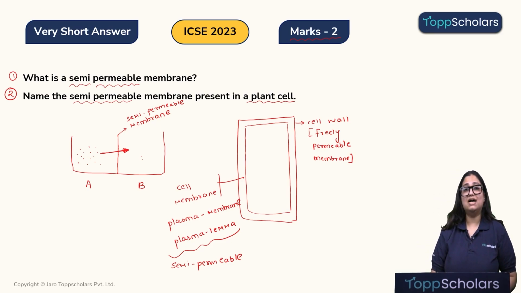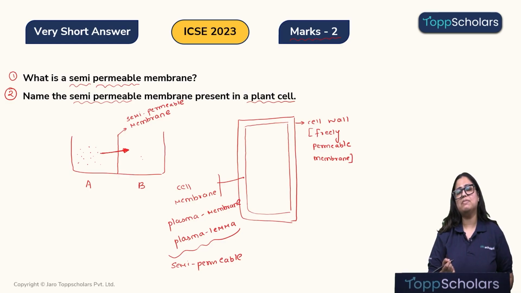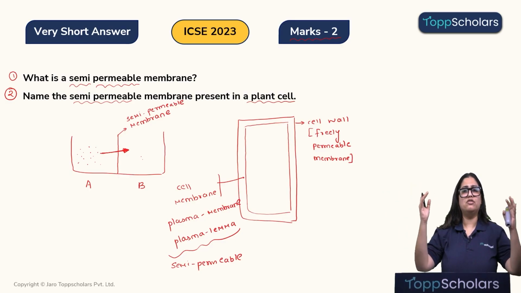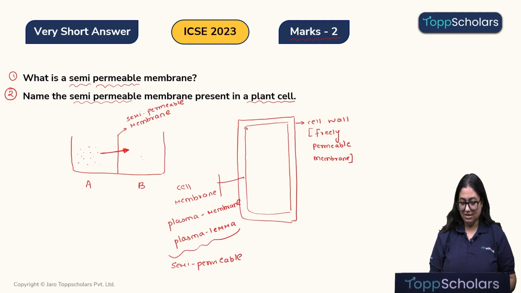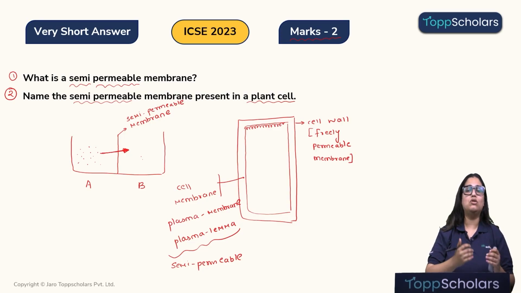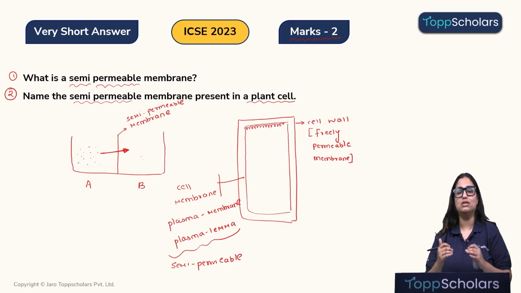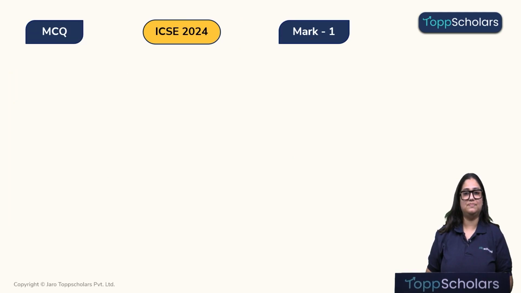So the cell wall is the outermost covering of a plant cell, right? It is a freely permeable membrane. That means it allows everything to come from the outer side of the cell into the cell. However, the plasma membrane, children, is very specific. It will only allow certain substances to come from outside the cell into the cell. I hope this is clear. Okay. Alright. So let's move on to the next question.